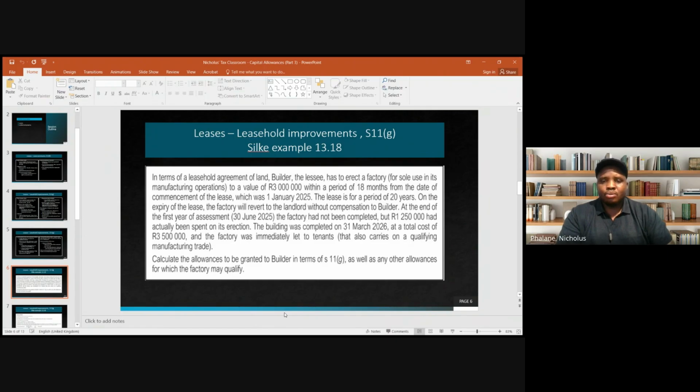So what you will do is say 9 divided by 12, and then you add that to 18. Then you will have 18.75. That is the period that you can use to divide the 3 million with, and then you can calculate the allowances.